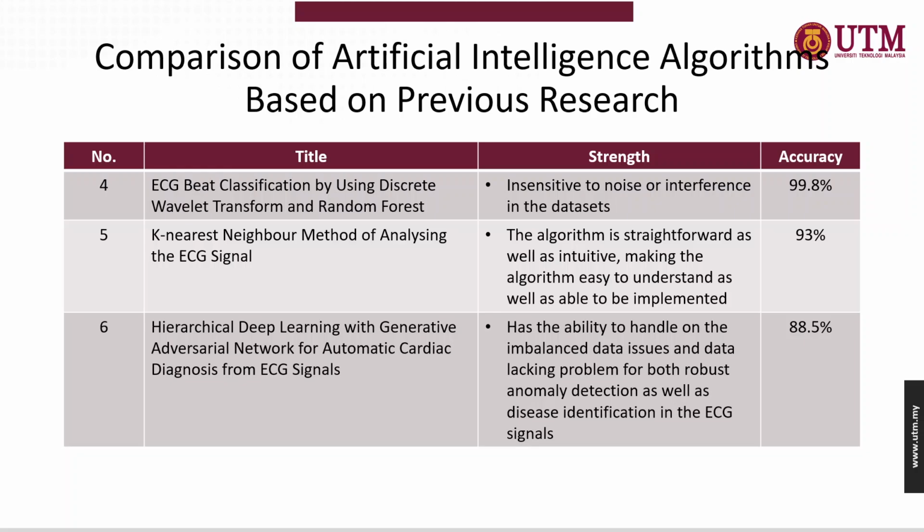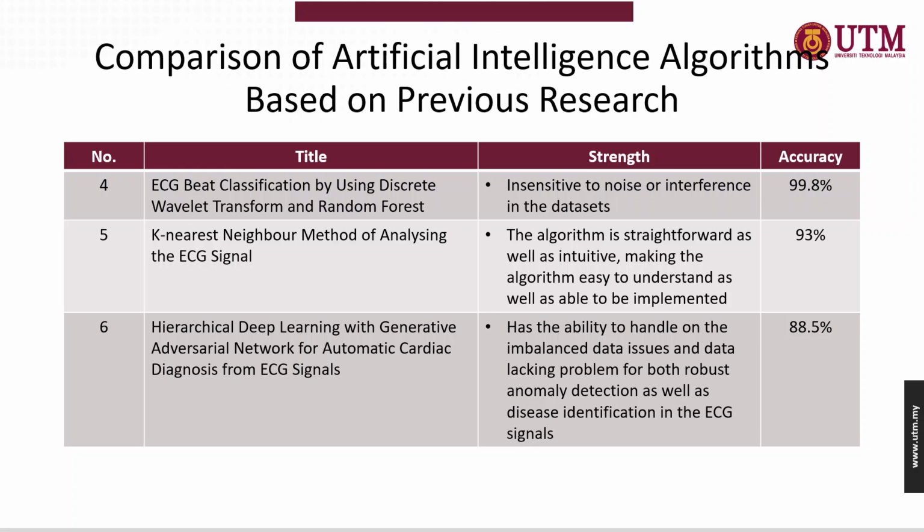Next will be the k-nearest neighbor method of analyzing the ECG signal. For this, the algorithm is very straightforward as well as intuitive, making the algorithm really easy to understand and digest, as well as able to be implemented in a more efficient and convenient manner. For this, the accuracy has been recorded at 93%.